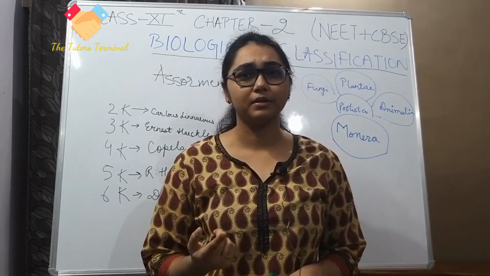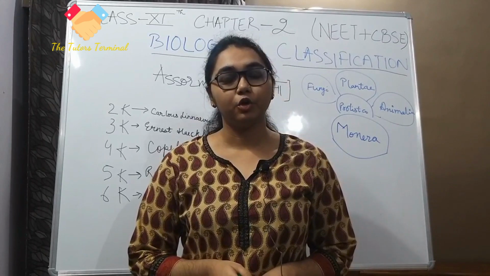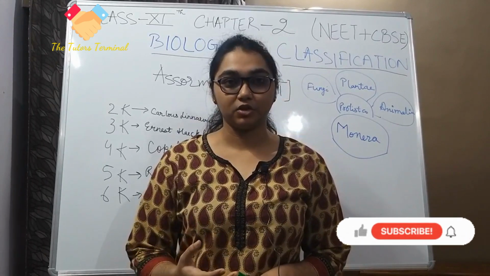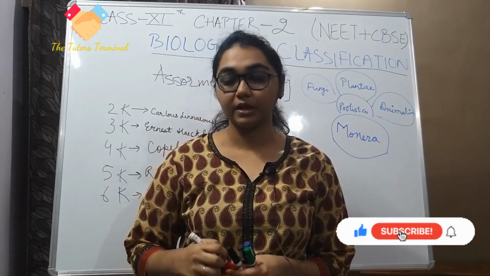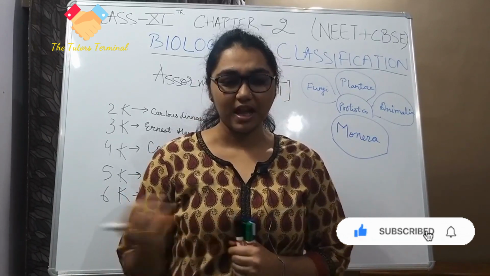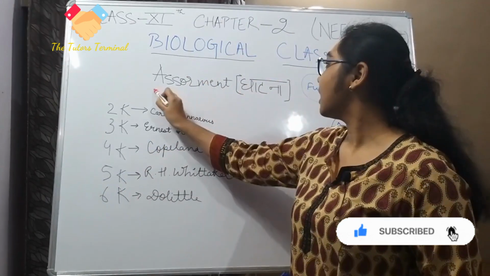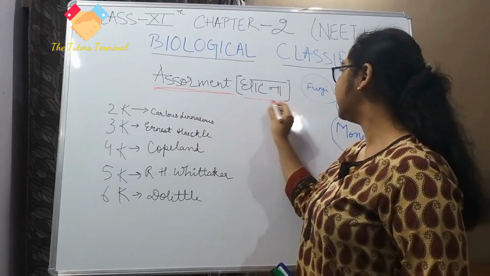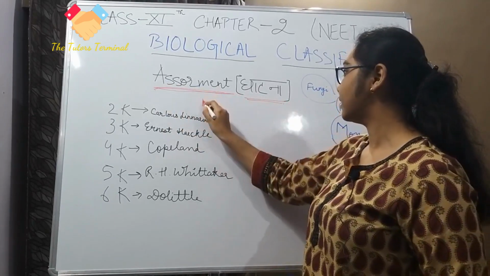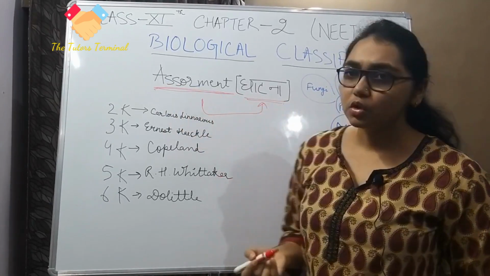Now with our first lecture video, we saw what is classification. I have found a new word and included it in our lecture today, and it is called assortment, or छांटना.